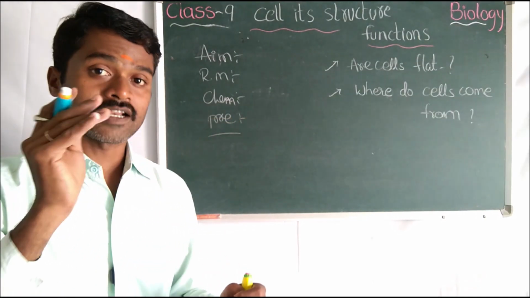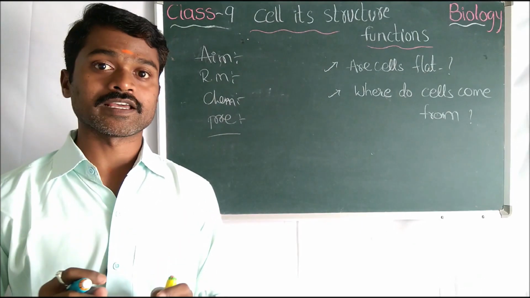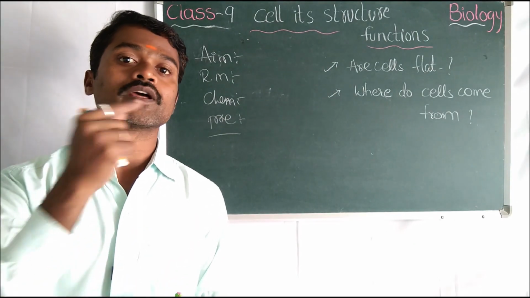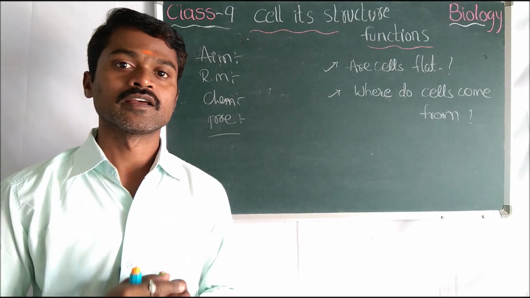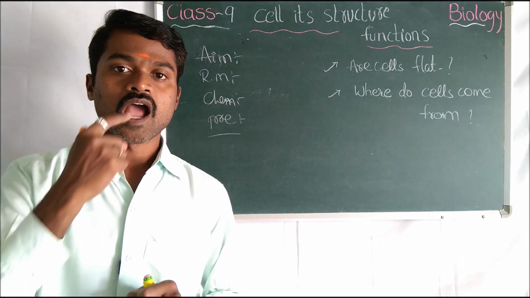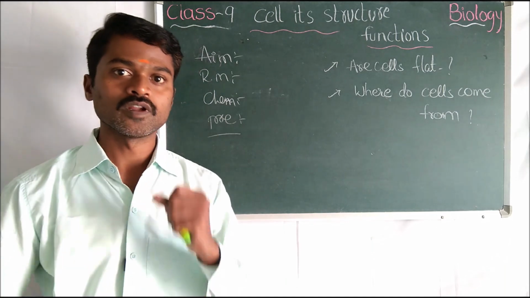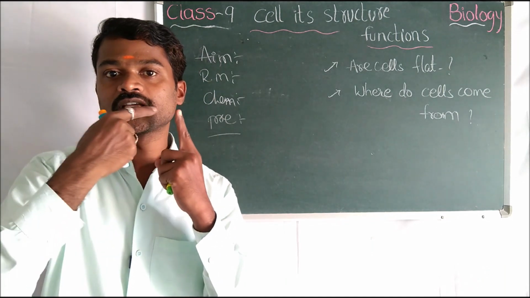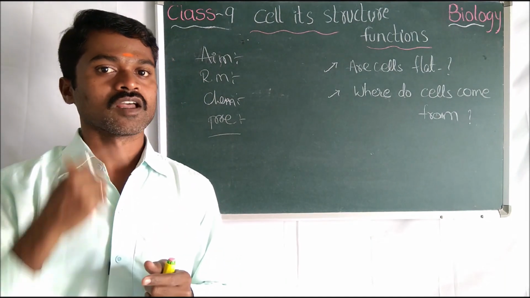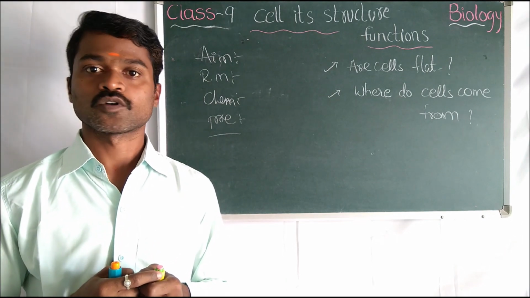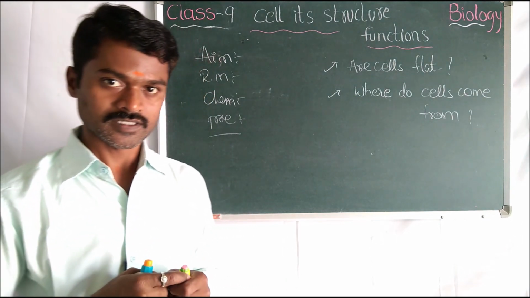Next, precautions. While collecting the tissue, be careful. You should use a wooden spoon, like an ice cream stick. Don't use any blade or knife. Collect it not from the outside of the cheek but from the inside, from the inner mucosa membrane.